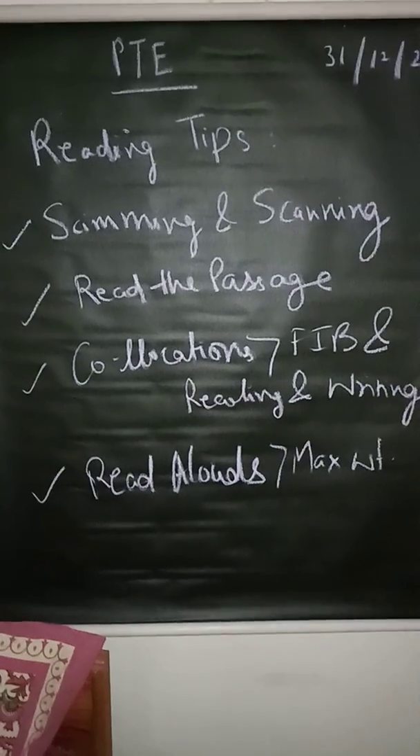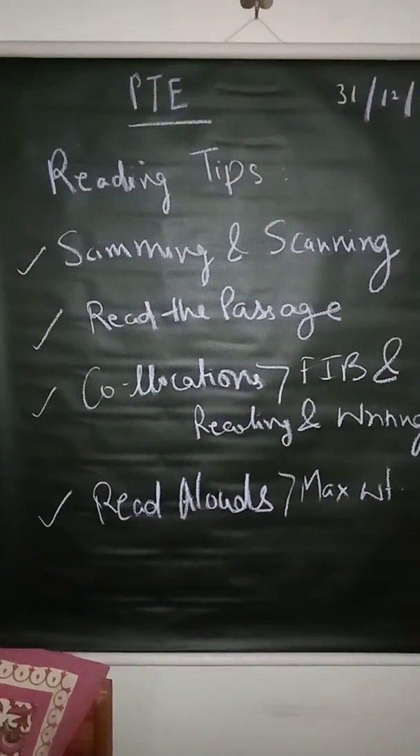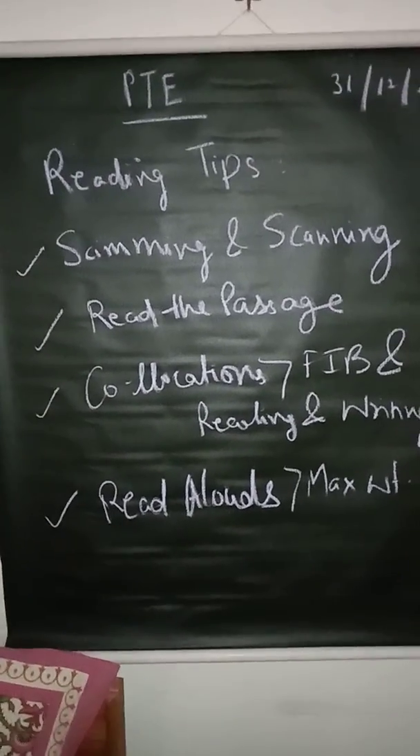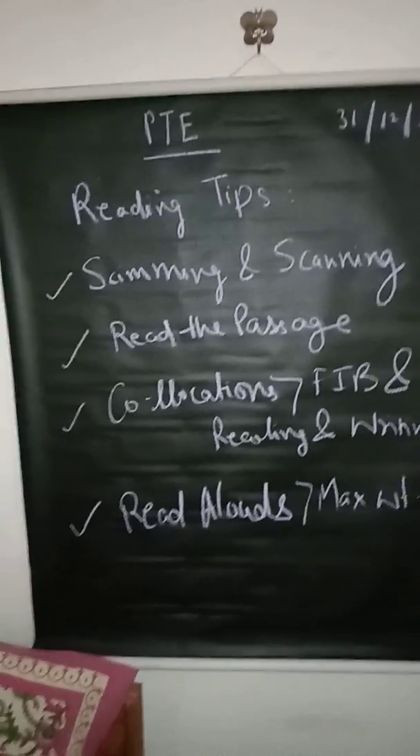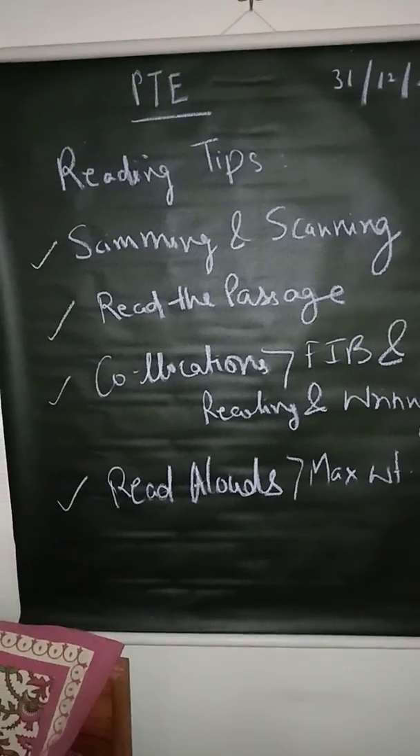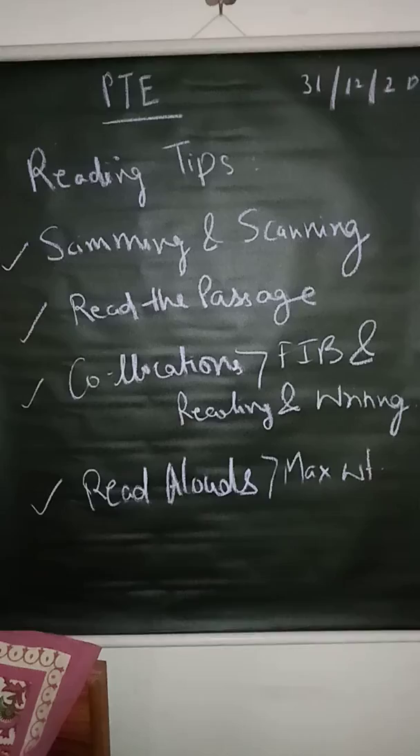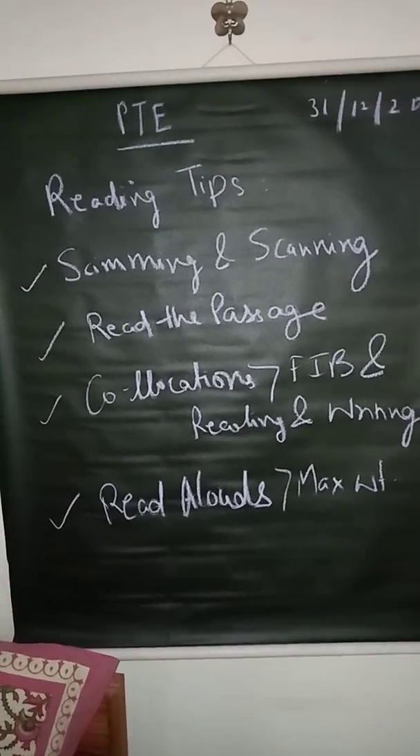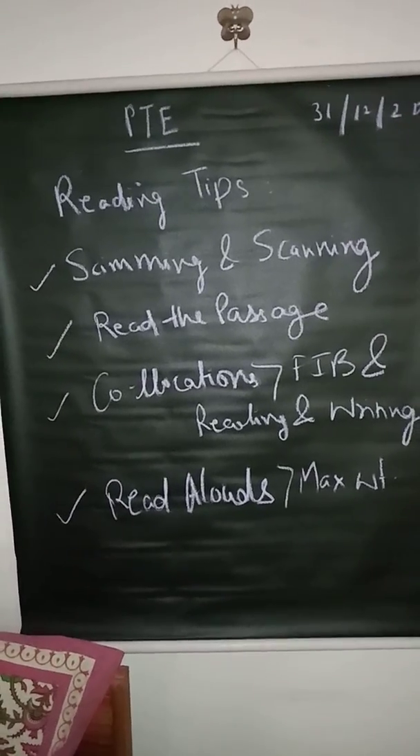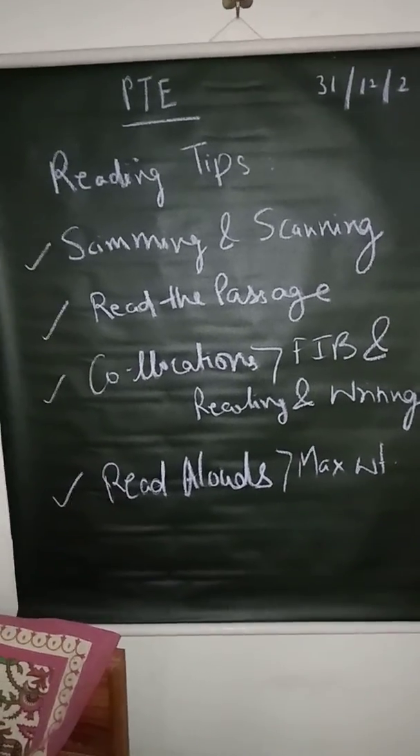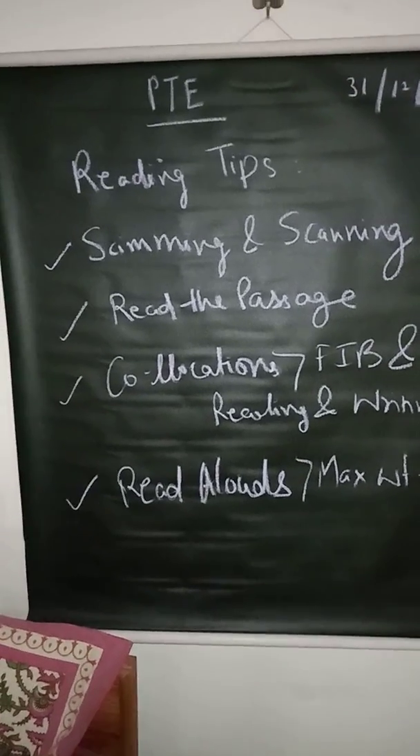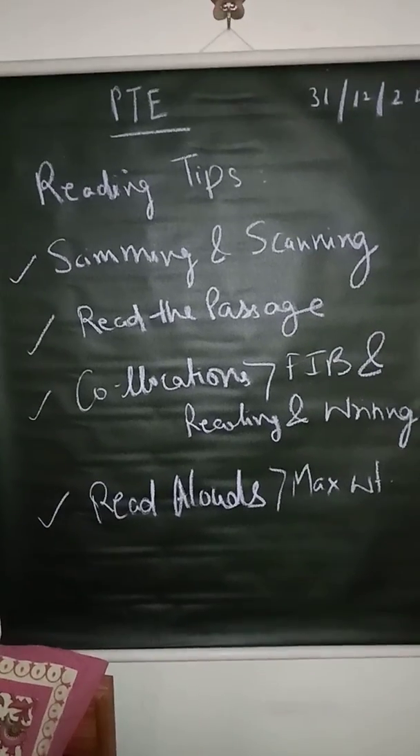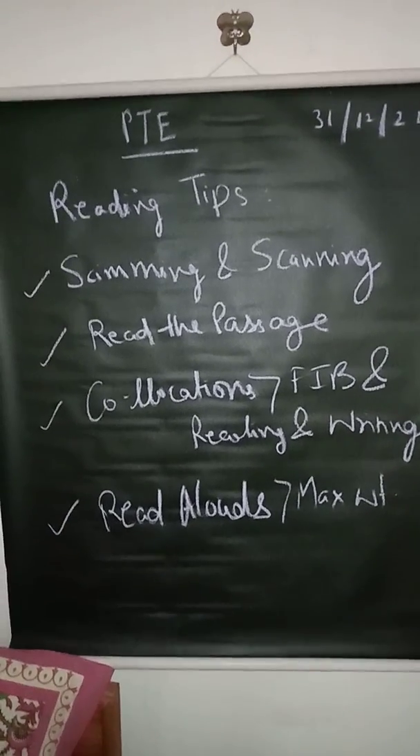I know aajkal you are getting more of FIBs, reading and writing first, but let's start with these reading tips for MCQs, okay? As you know, MCQ means that you have a question and a few options that you need to select, right? So what you need to do here is adopt a technique called skimming and scanning. Skimming and scanning means first you need to look at the question prompt. Once you look at the question prompt, start looking for the answer in your passage.